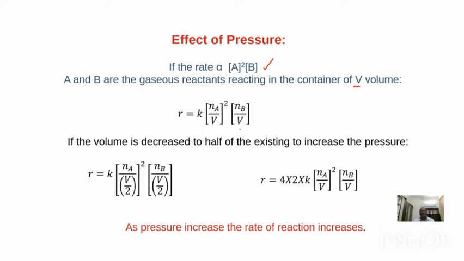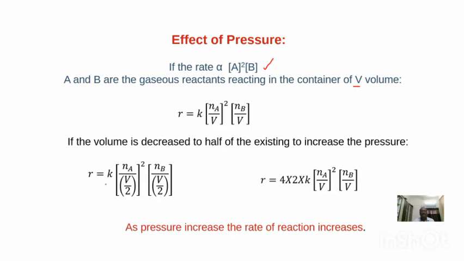Okay. Now we are decreasing the volume of that reaction mixture to half. What is the purpose? Because we want to increase the pressure. In order to increase the pressure by 2 times, what we are doing? We are decreasing the volume to half. So now instead of this V, what we are substituting, you see? V by 2, because volume is decreased to half. Let us substitute the new volume in this expression.